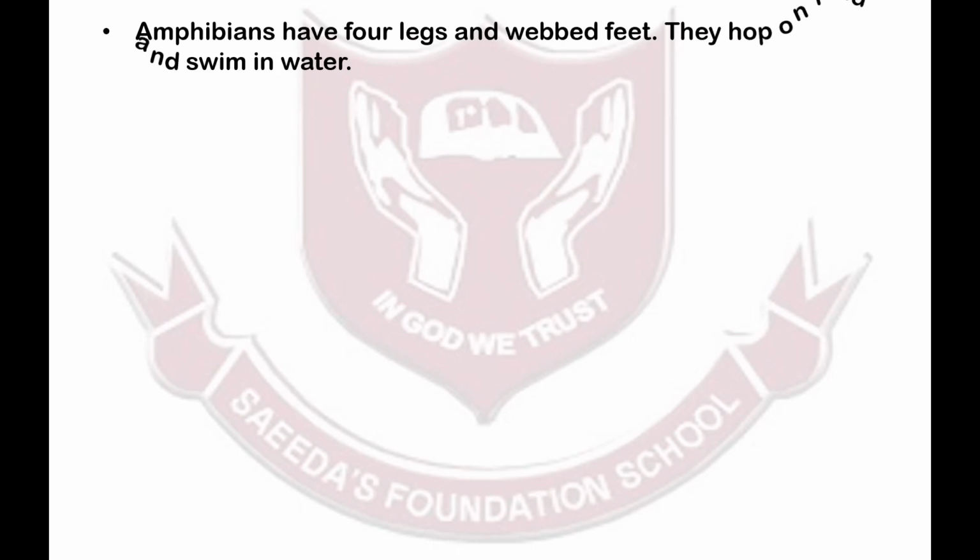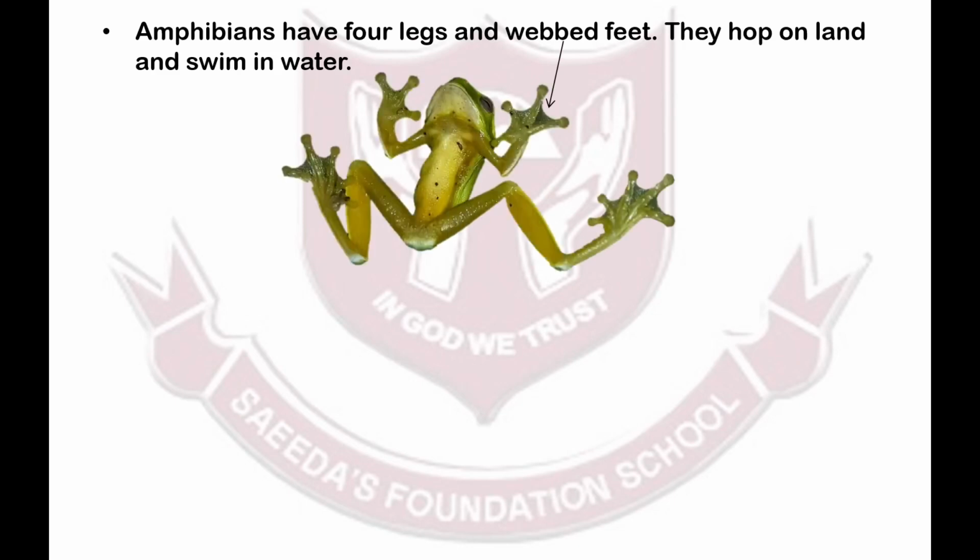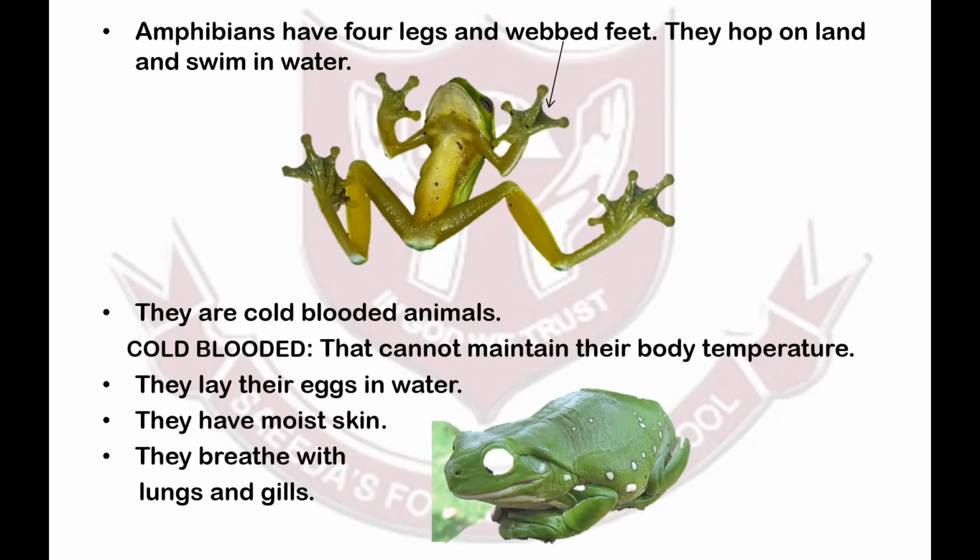They hop on land and swim in water. They are cold-blooded animals. Again, cold-blooded animals are those which cannot maintain their body temperature. They lay their eggs in water. They have moist skin. They breathe with lungs and gills.